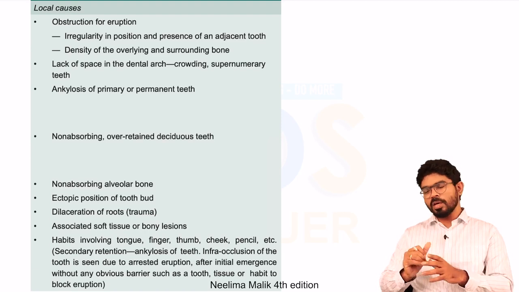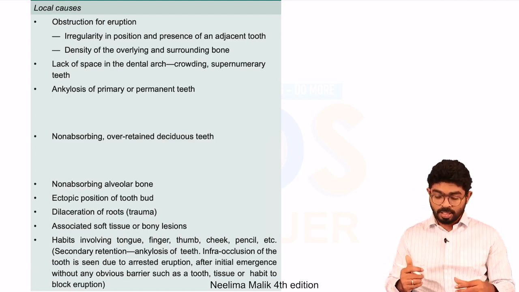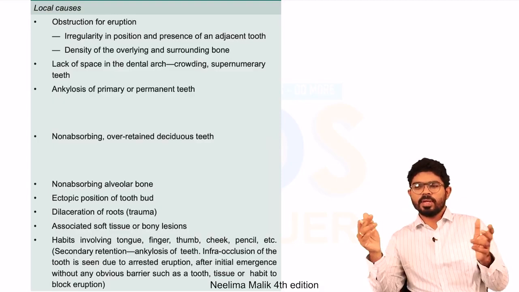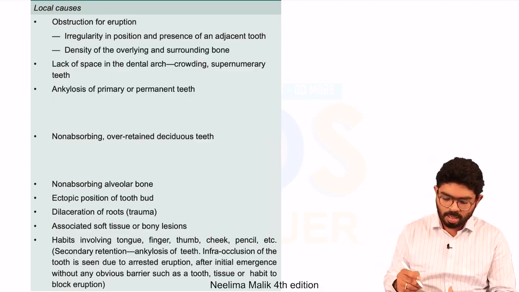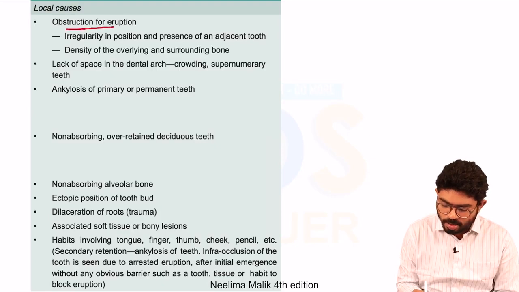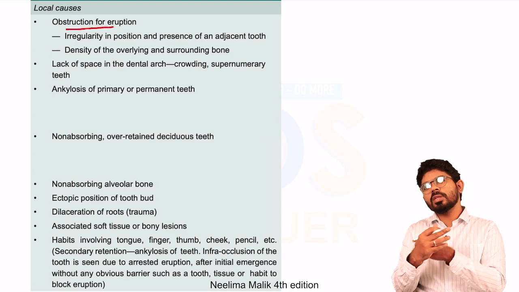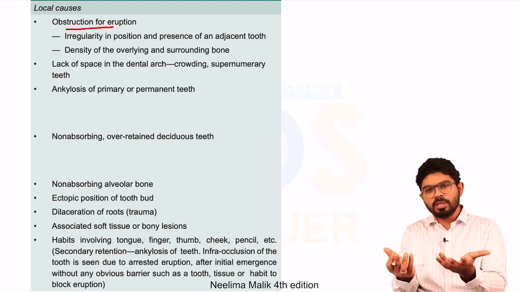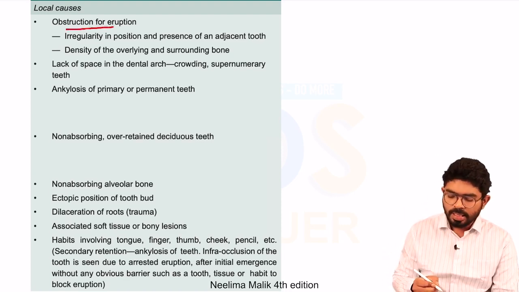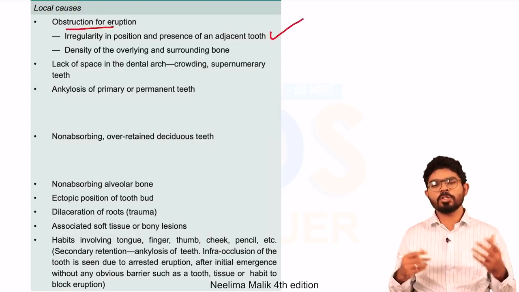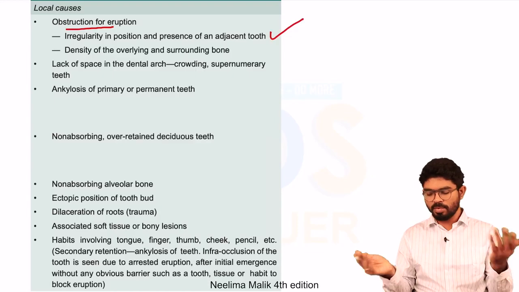So these are the causes of impaction. They are divided into two types: local causes, and generalized or systemic causes. Coming to the local causes, the first one is obstruction for eruption. Something is coming and obstructing, so that the impacted tooth is not going to come out. That is the irregularity in the position or the presence of adjacent teeth. No space, the adjacent tooth was tilted.